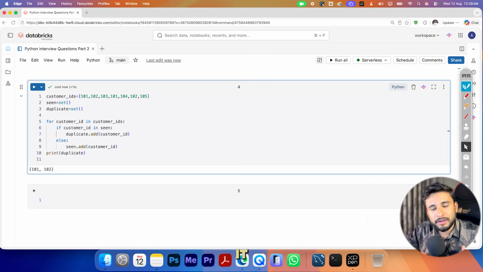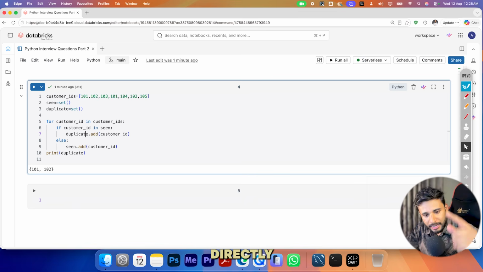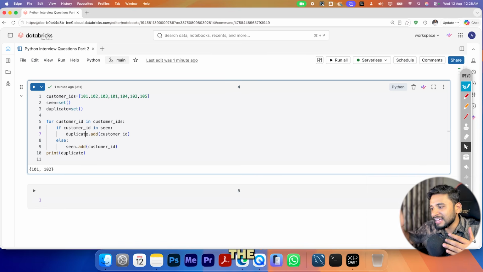And in interviews, it may be asked why you are using a set here, since you can do it in another way or with another method. But why exactly am I using a set here? Because checking membership in a set is generally very fast. You are checking directly whether it is there or not there. Getting that value directly is better than repeatedly scanning the list. Every time you scan, it will be slower.